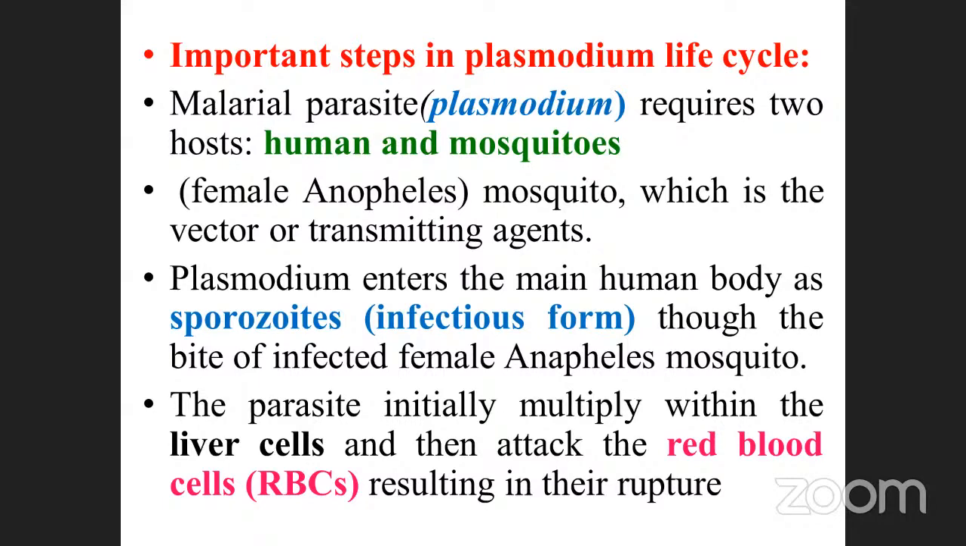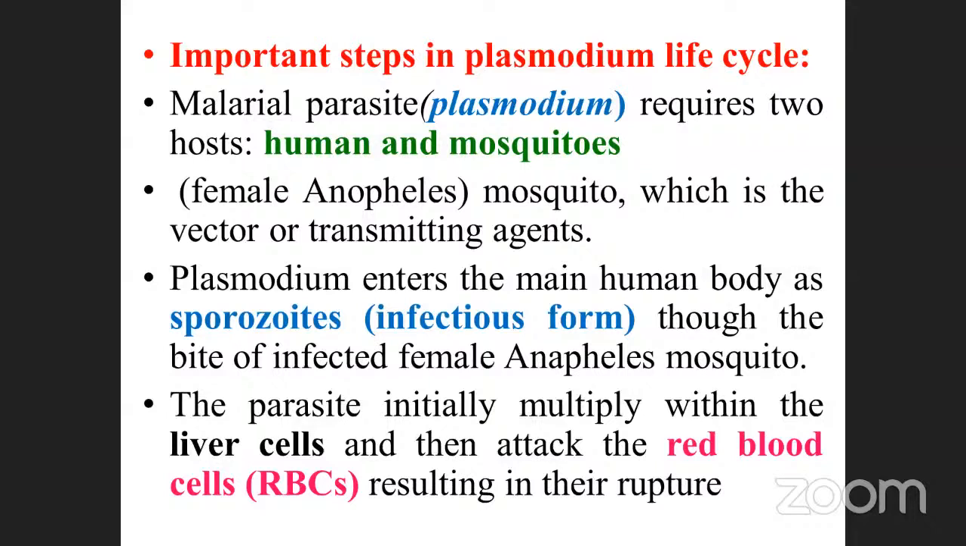Okay. Which one is the vector or transmitting agent? That is called the female Anopheles. The female Anopheles is the mosquito, the vector and transmitting agent. And Plasmodium enters the human body as a sporozoite. This is very, very important. Which one is the infectious form of the Plasmodium? The sporozoite.